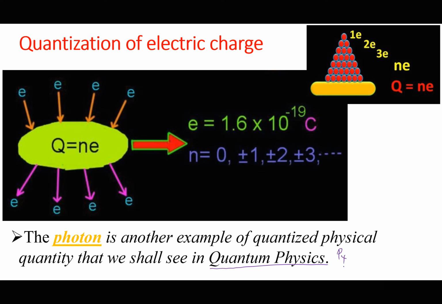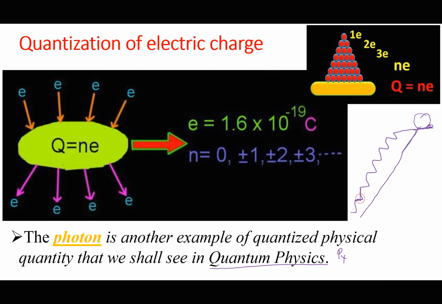So charge is quantized. To understand the meaning of quantized, let's consider two points where an object, for example, has to be put. We have to bring an object to this level, but we have two options: either to take the steps until that level, or to just pull the object along an inclined plane.